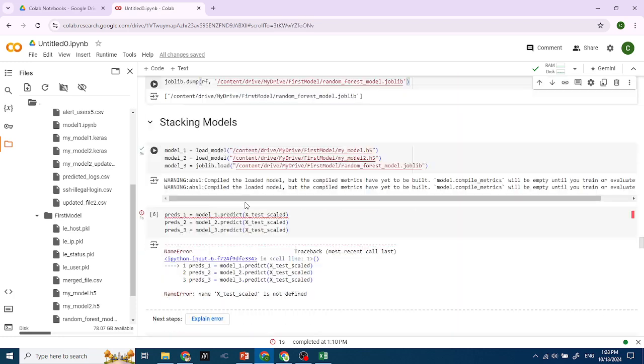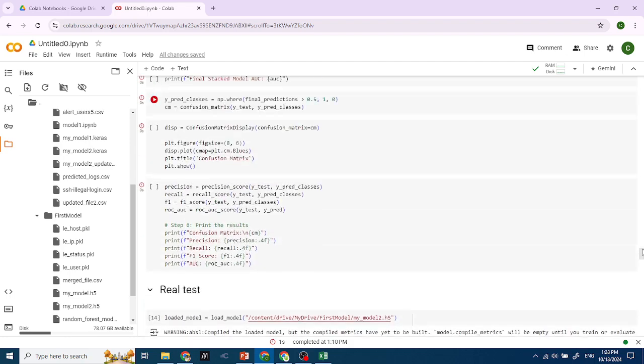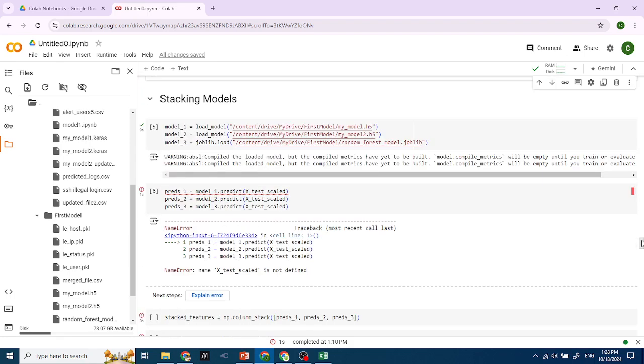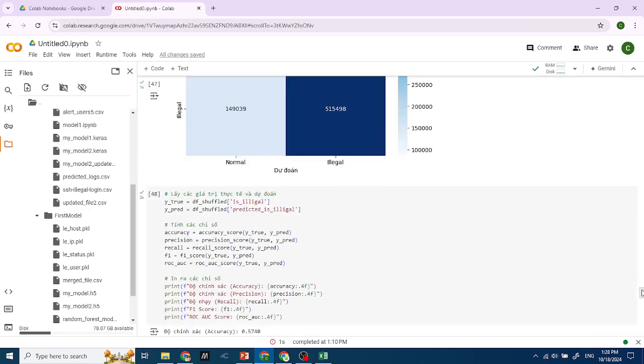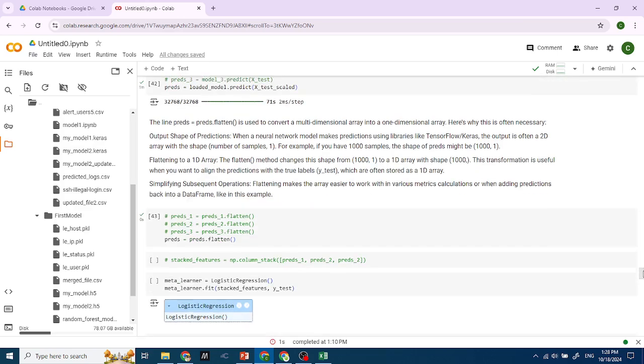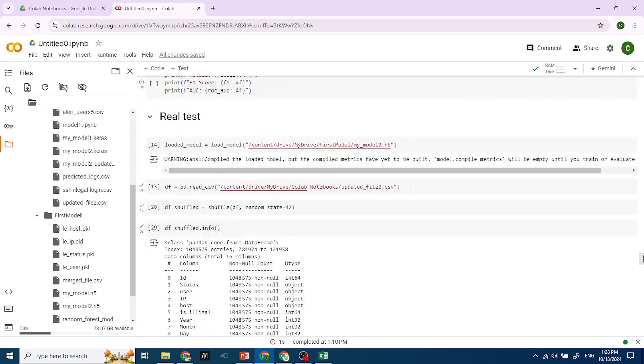Store my model. You don't really need to care about this. Here you go. You can see I'm using the stack layer, the stack model. Okay.